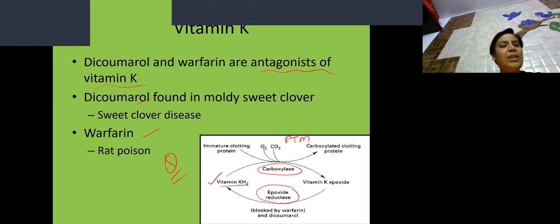Right. So this is all about the fat-soluble vitamins. The active forms of vitamin A are retinol, retinal, and retinoic acid. Vitamin D is the only vitamin synthesized by our body. We have studied vitamins A, D, E, and K. For A, the active forms are retinol, retinal, and retinoic acid, and it helps in the visual cycle.